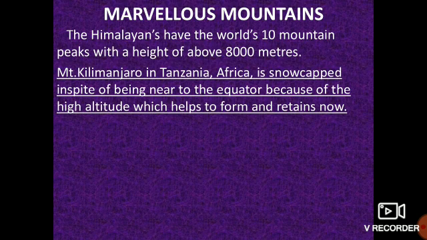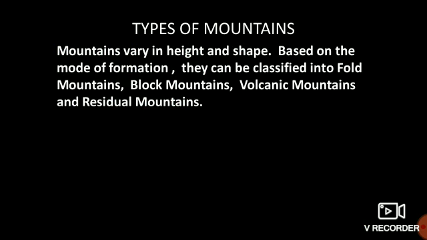I tell you the mountain peaks which are in the Himalayas: Everest, Mount K2, Mount Kanchenjunga, Mount Lhotse, Mount Makalu. So these are the 5 big peaks which are under the Himalayan mountain ranges only. Mount Everest, which is of great height, then Mount K2, then Mount Kanchenjunga, Lhotse and Makalu.